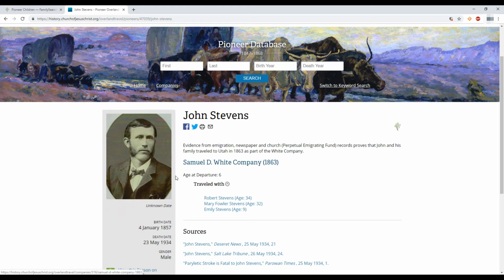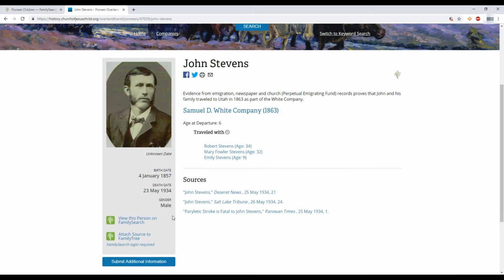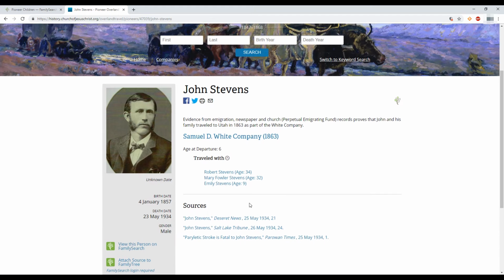and we can learn more about that ancestor. So John here has a picture, date of birth, date of death, gender, where you can find him on FamilySearch, information about him, what company he traveled with, age of departure, who he traveled with in his family, and then down below, once again, is sources of how the church knows this information. So, yeah. This is kind of cool and fun to me to see all of this. So let's go back.